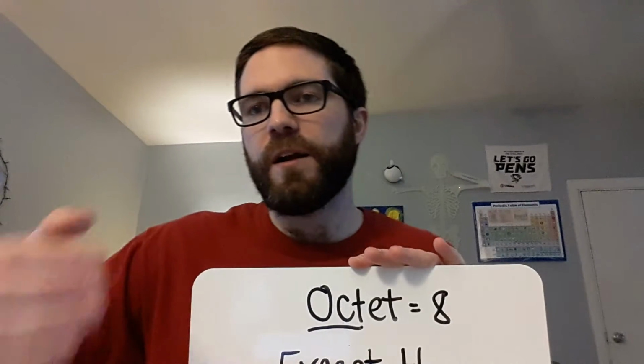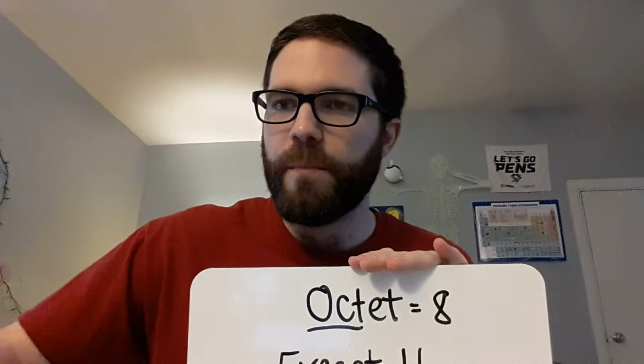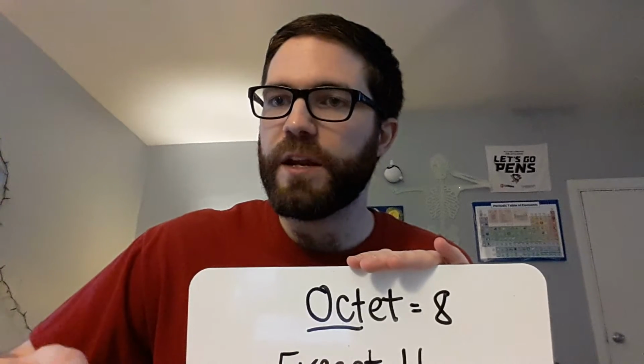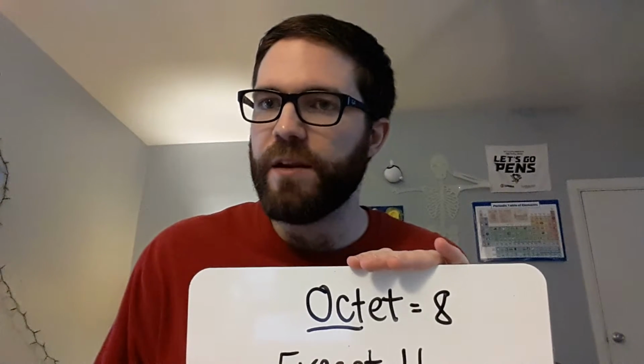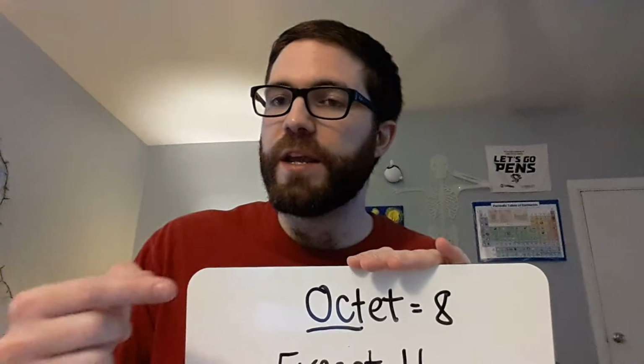If it's making an ionic compound, remember that, it's been a long time. If you have a metal and a nonmetal bonding, an ionic compound will form, and that means that it'll give away or take electrons to get to 8. Remember we said it would form a positive or a negative ion to try to get to 8 electrons.